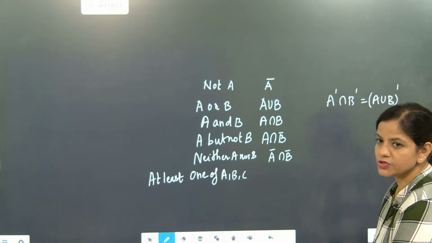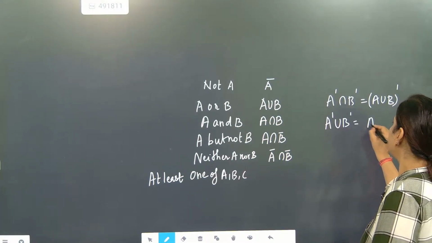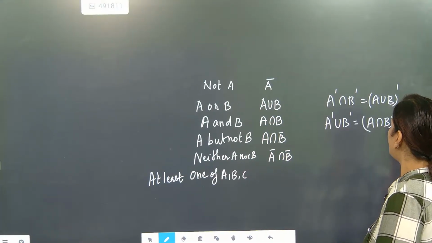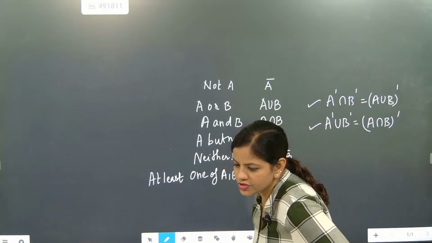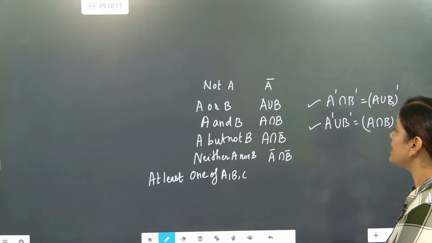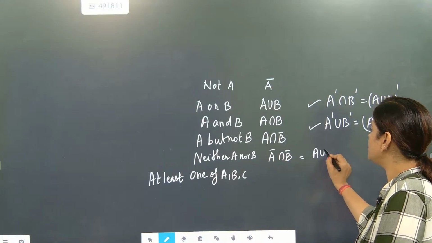This is De Morgan's law, and A complement intersection B complement will become A union B complement. Please kindly note down this too. In shortcut, we are going to use this one, beta. That's correct only. So A intersection B complement, no beta, this will become A union B complement.